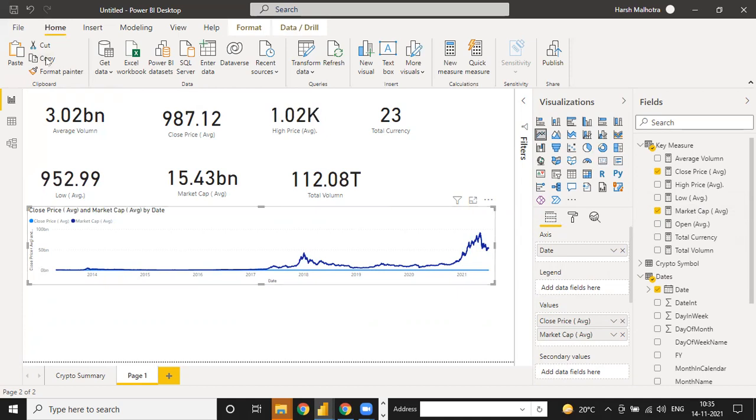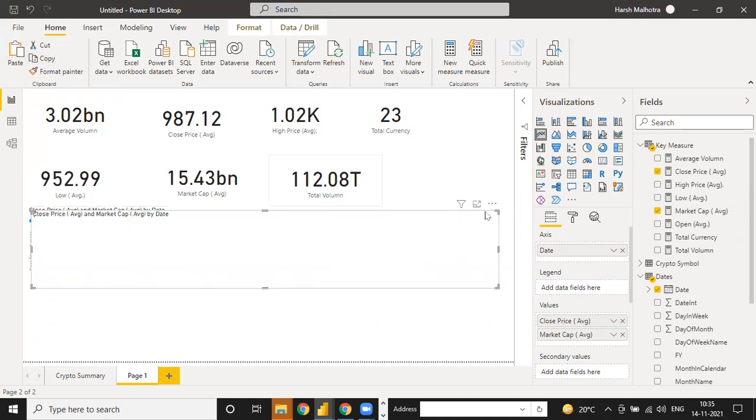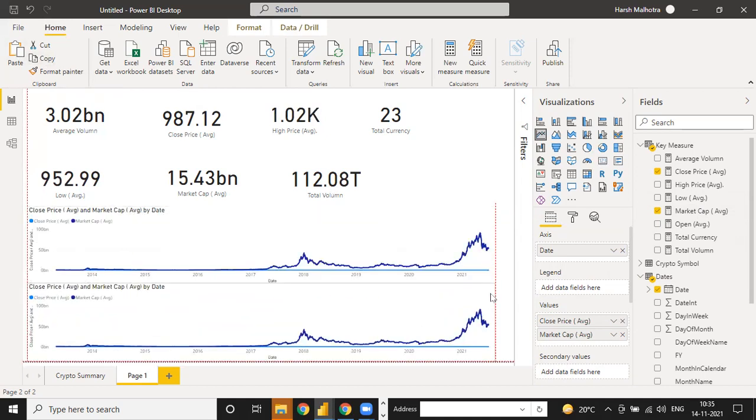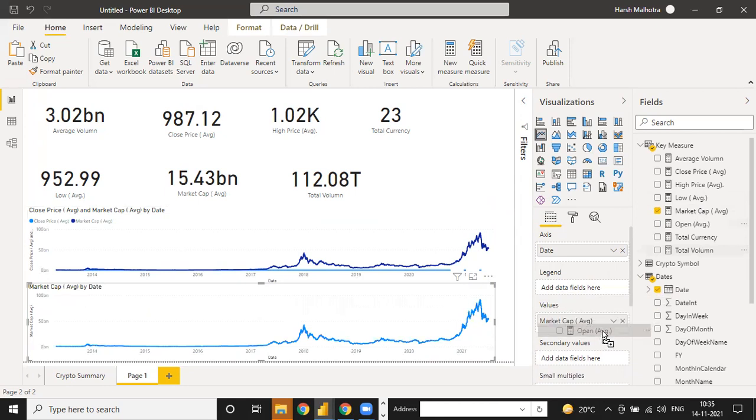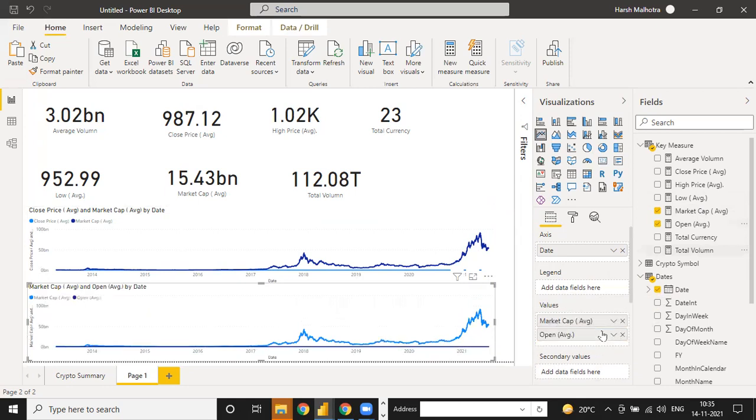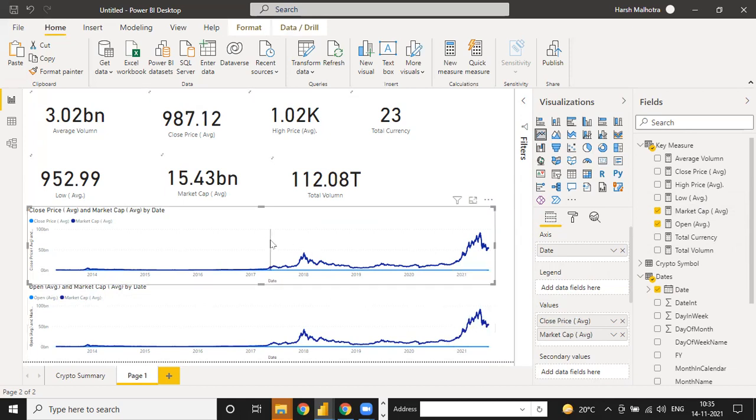Same way, copy this complete and paste it again. Go down. So instead of this close price, if you now use open price, see, open is blue, so go above. So now your open price and your market cap. So you can analyze this kind of scenario also.